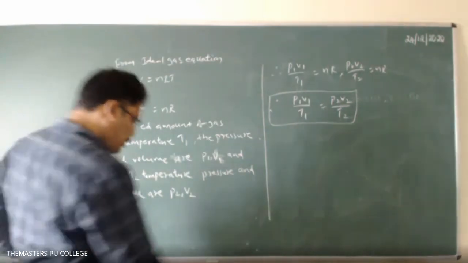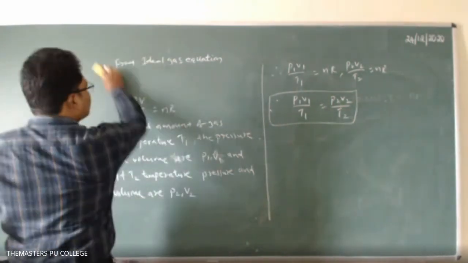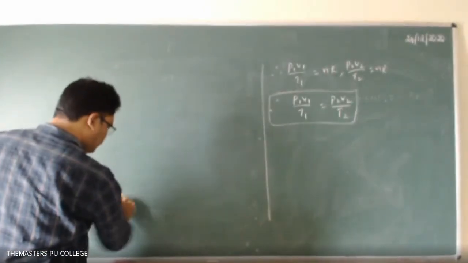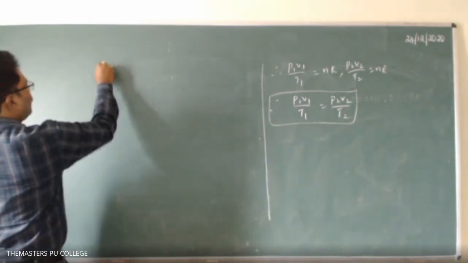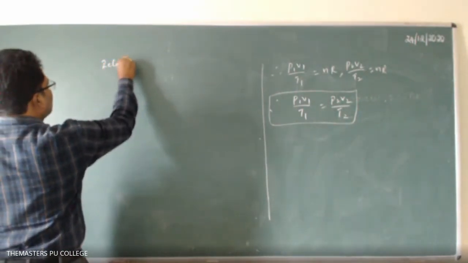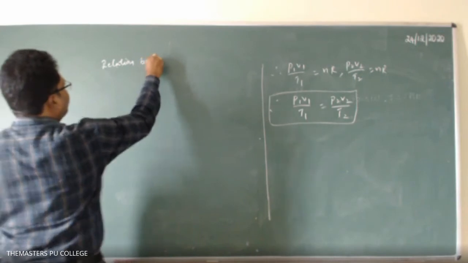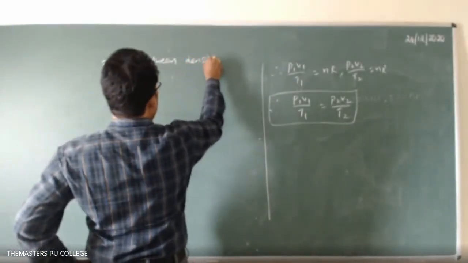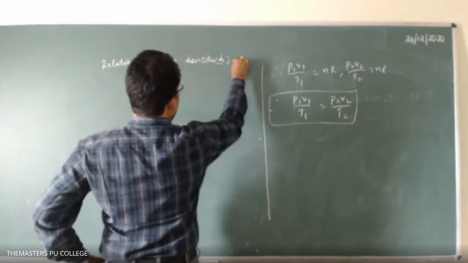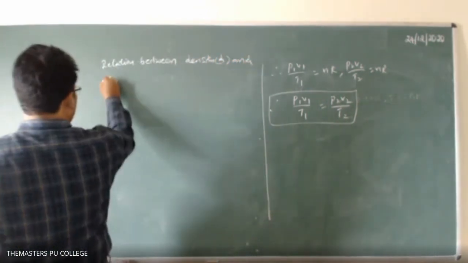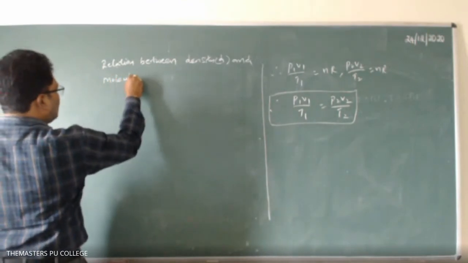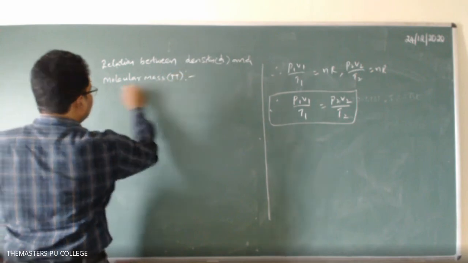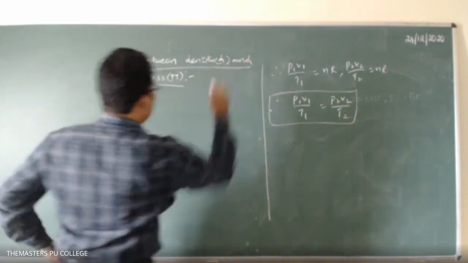Okay, so now next one. Relation between density D and molecular mass M. Molecular mass M.